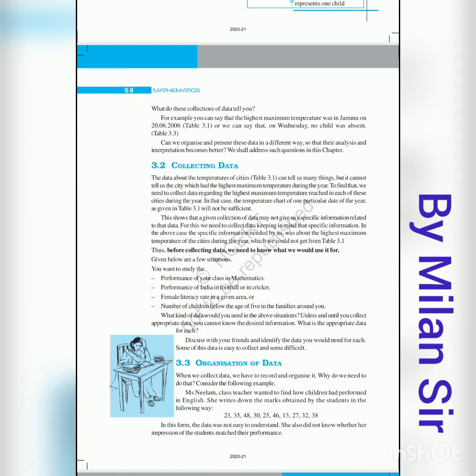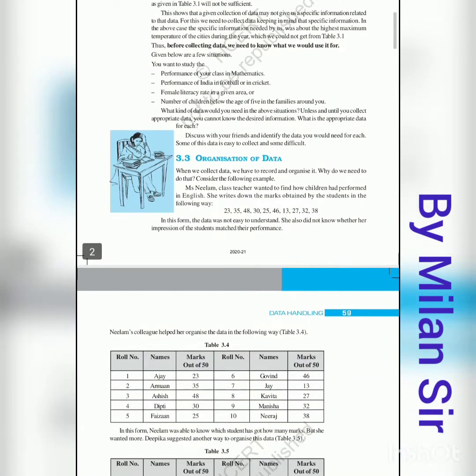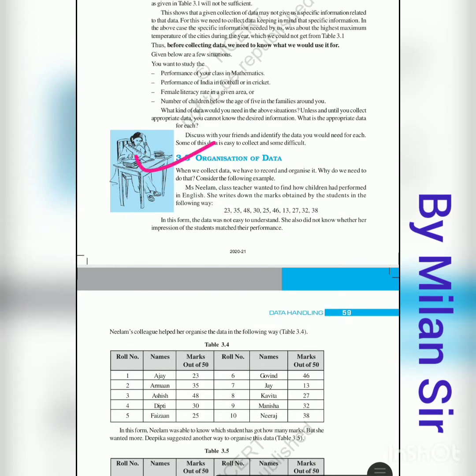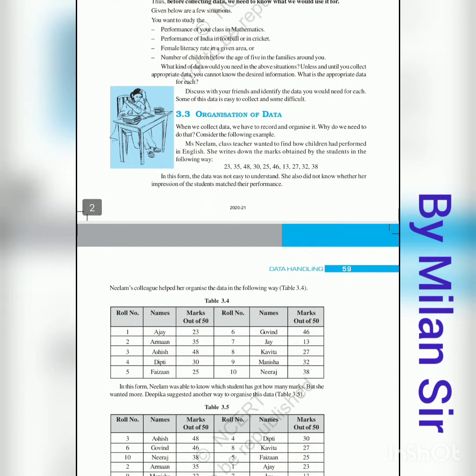If first of all we collect the data, our second work is to organize the data. That means we need to manage the data, how we can organize it, how we can arrange it, that we need to know. If very little data is there, then we can use it as usual.